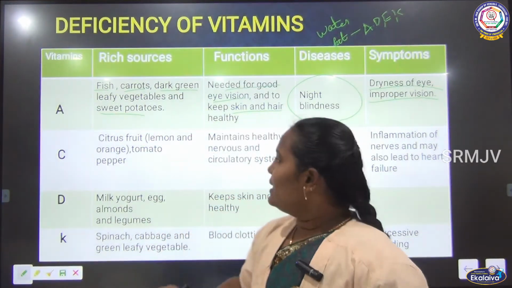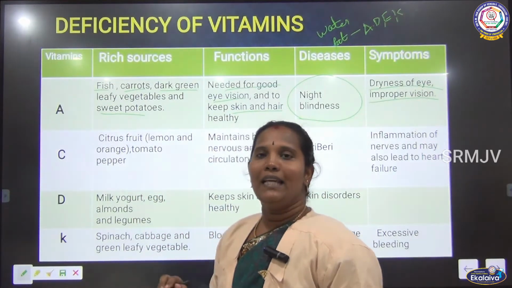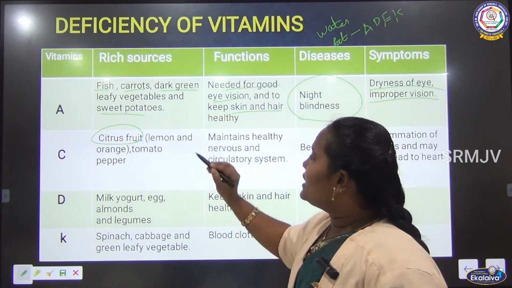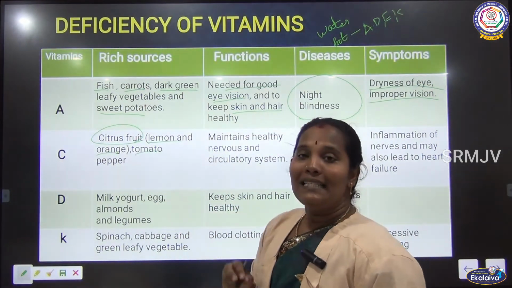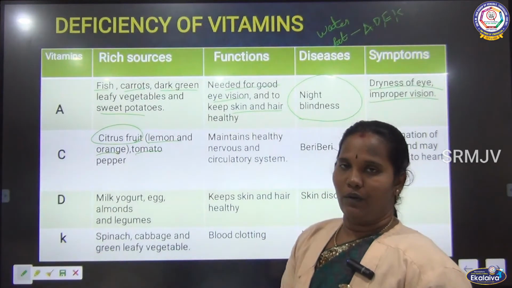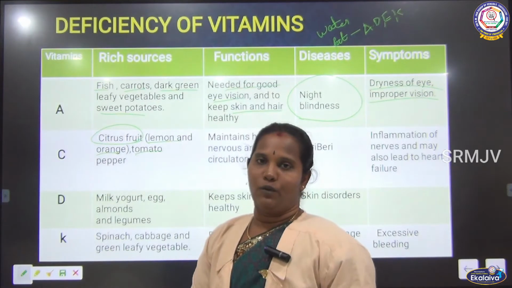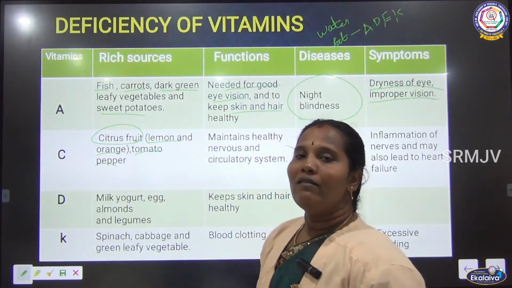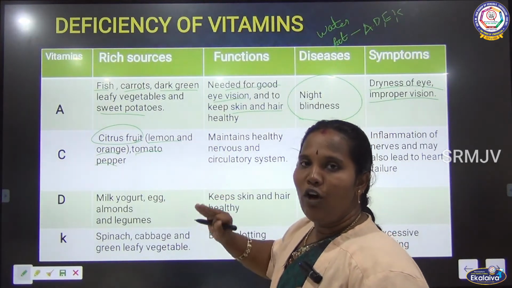Then vitamin C. The rich sources of vitamin C are mostly citrus fruits. What are citrus fruits? Lemon, orange, tomato. Citrus fruit means lemon family fruits. Clear? Then after that, pepper. So vitamin C is present in lemon, orange, tomato and pepper.